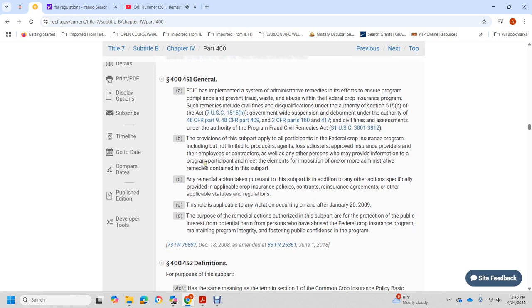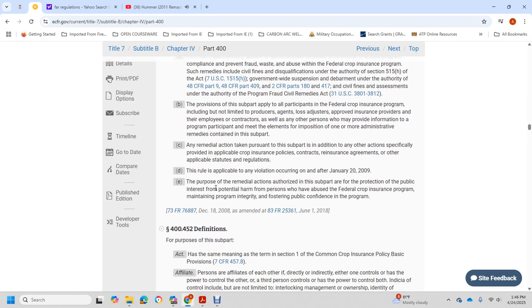The provisions of this subpart apply to all participants in the federal crop insurance program, including but not limited to producers, agents, loss adjusters, and approved insurance providers, as well as their employees and contractors, and any person who provides information to the program. Participants may be subject to the imposition of one or more administrative remedies contained in this part, with any remedial action taken pursuant to this subpart in addition to any other actions specifically provided by the applicable crop insurance policy, contract, reinsurance agreements, and applicable statutes and regulations.